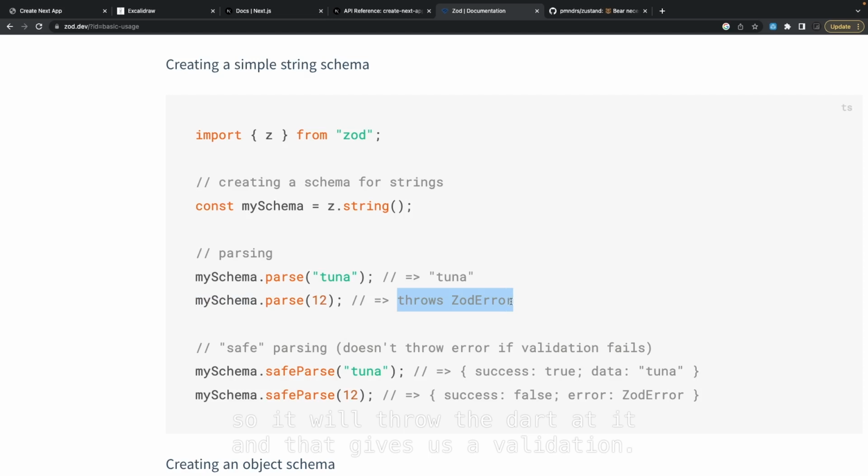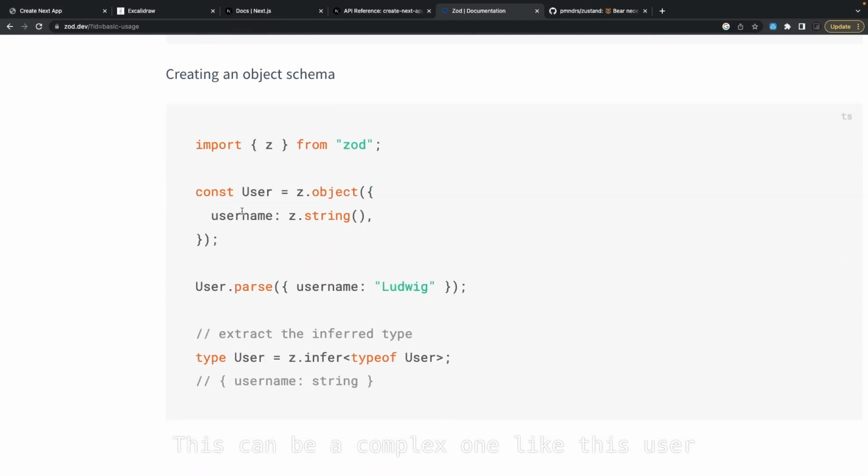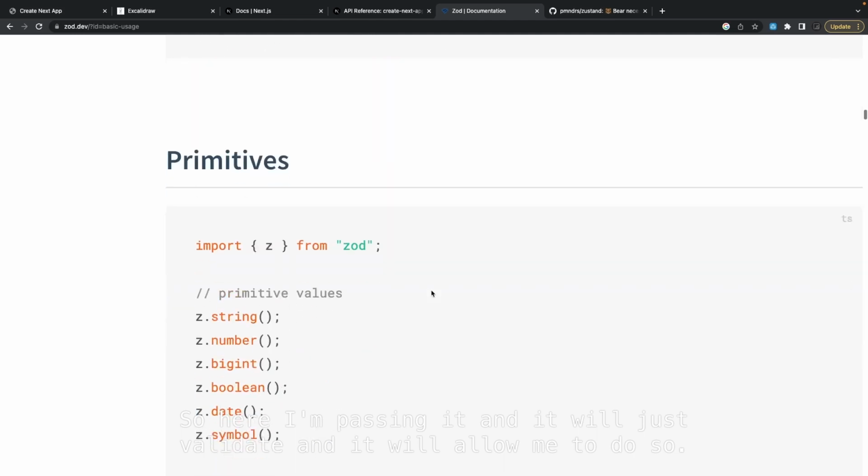And that gives us a validation. The type which is specified can be object, array of object, anything. This is a schema, and inside a schema, for each and every property you specify the type: z.string, z.integer, z.number, z.object. It can be a complex one like this, user, which contains a username and maybe a password, name and all. Here I'm just specifying z.string. Either you can mark them as optional, otherwise you have to pass it. So here I'm passing it, and it will validate and allow me to do that.